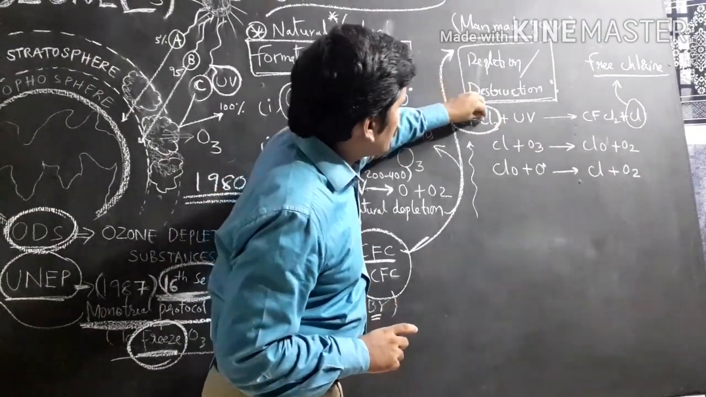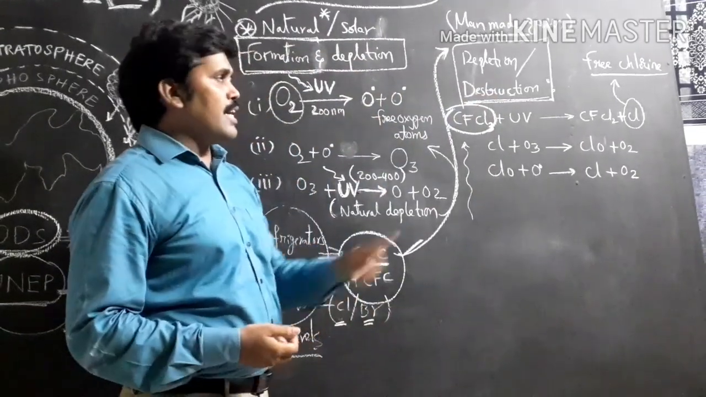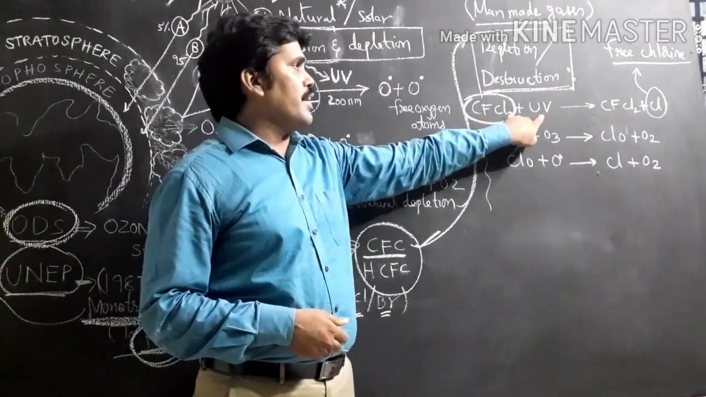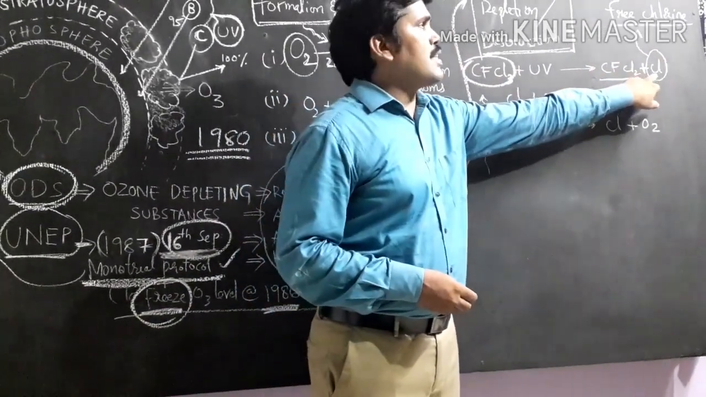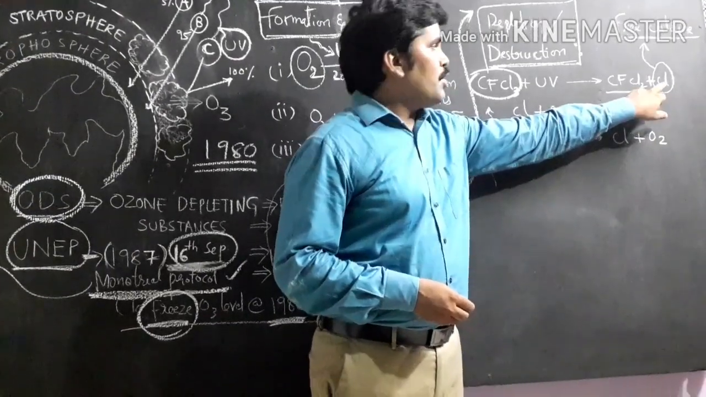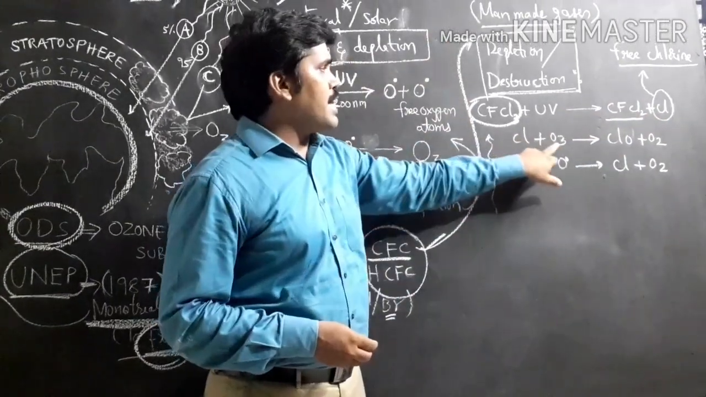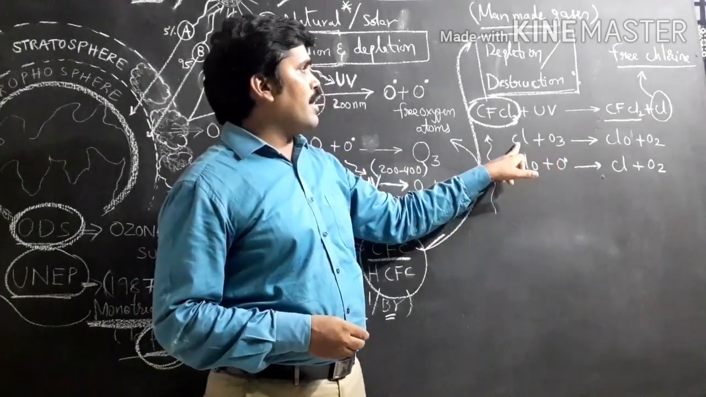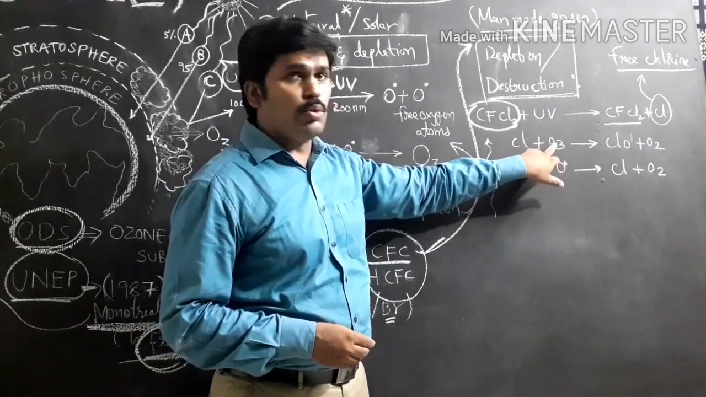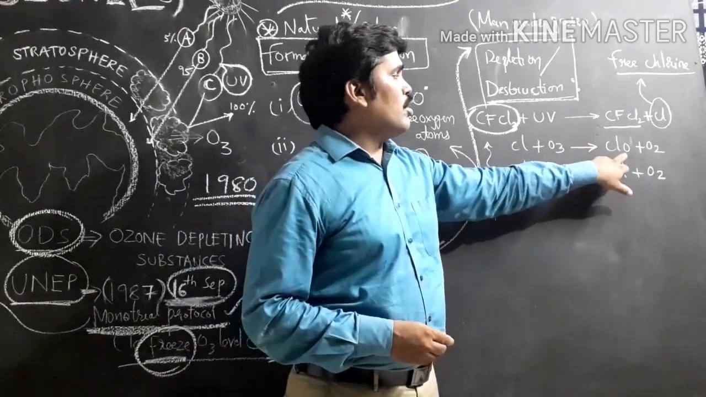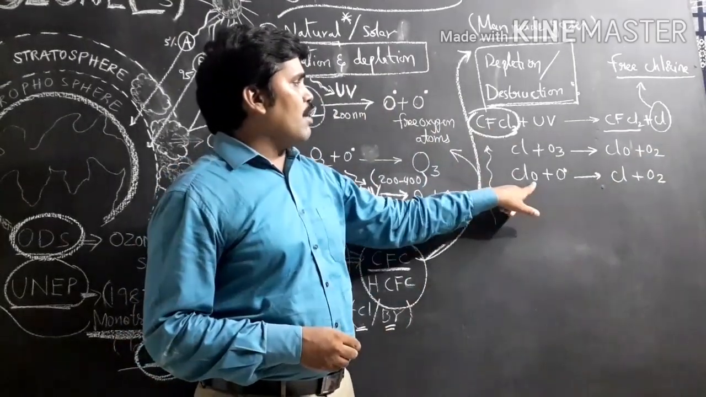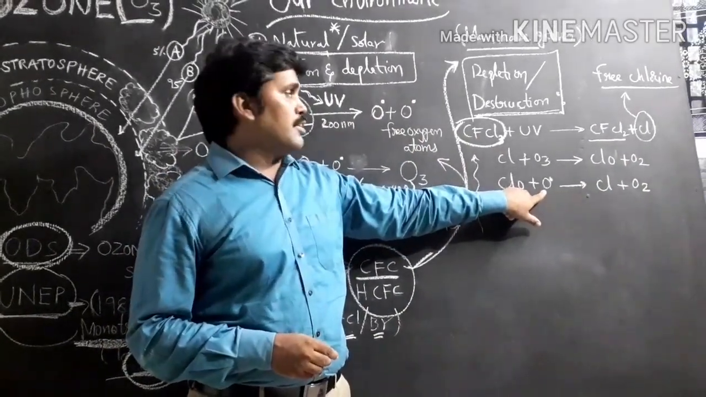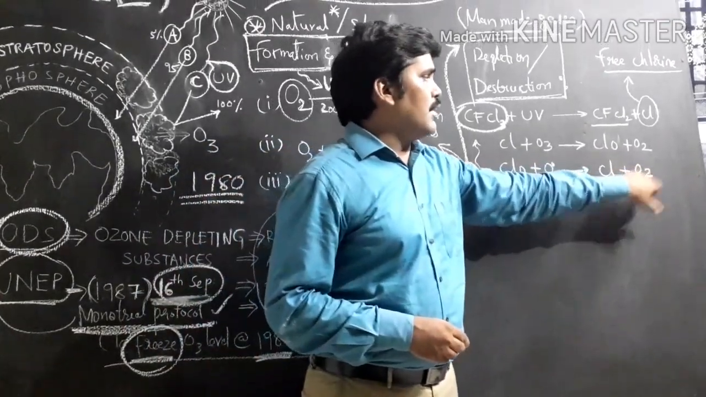Coming to the first one, chlorofluorocarbons. CFCl3 reacts with ultraviolet radiations and forms CFCl2 plus free chlorine ions. These free chlorine ions react with ozone and form ClO, chlorine oxide, plus oxygen. And again this ClO reacts with oxygen atoms and forms chlorine ions and oxygen.